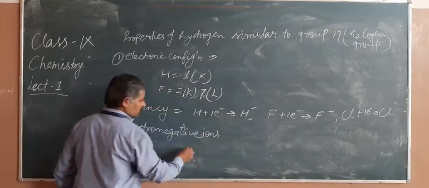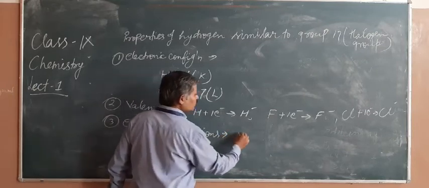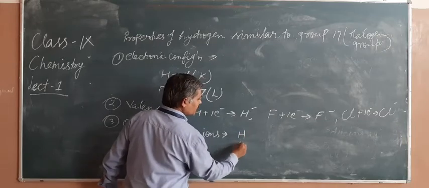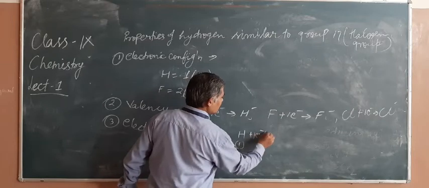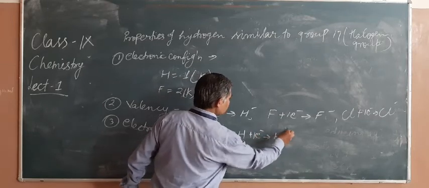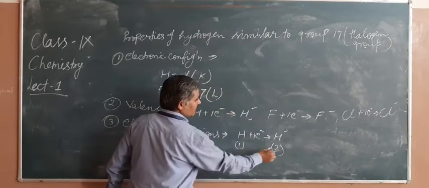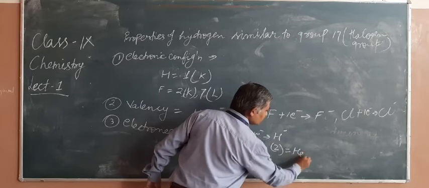Hydrogen has 1 electron, gains 1 electron and becomes H minus, which has 2 electrons, equal to helium.